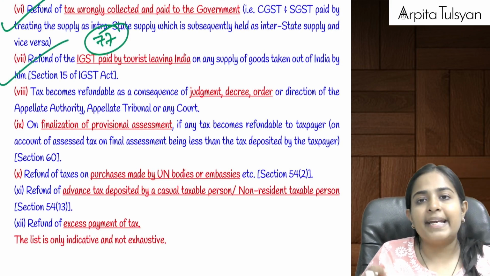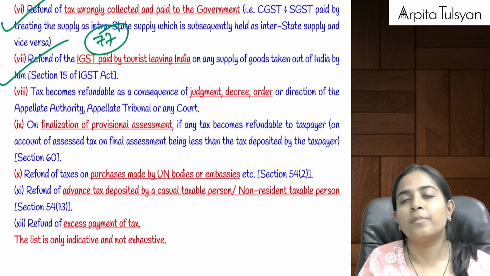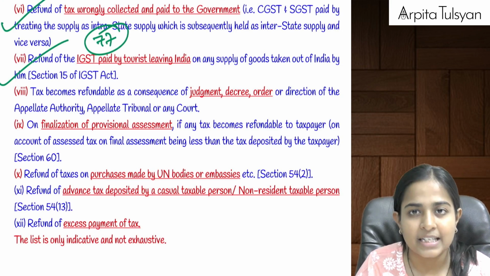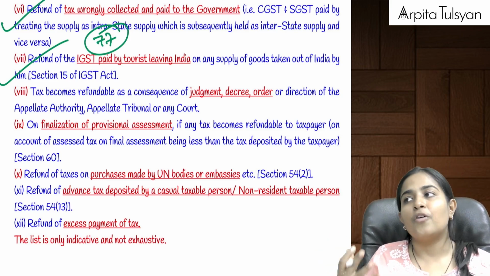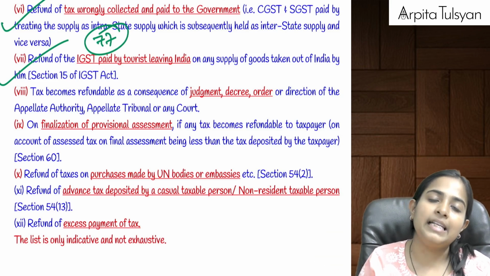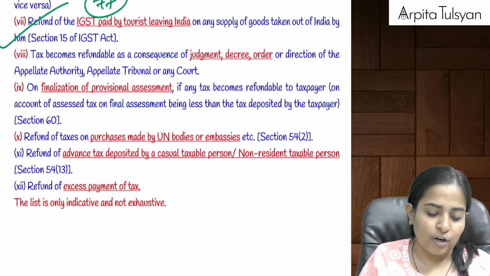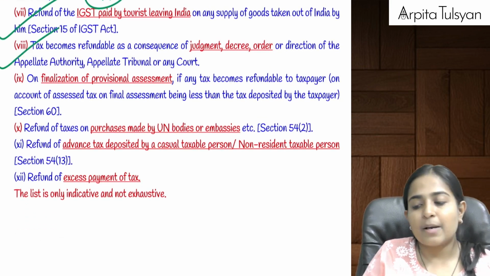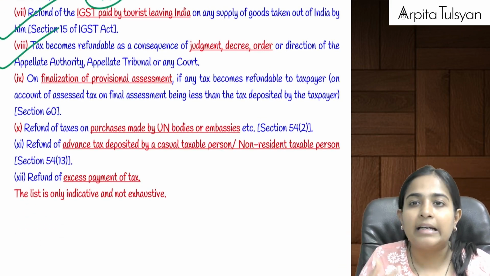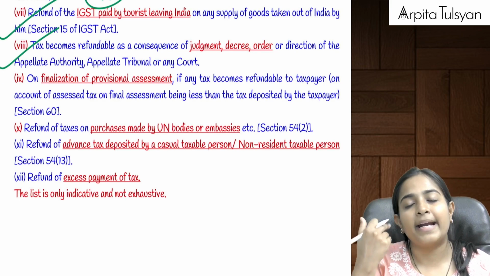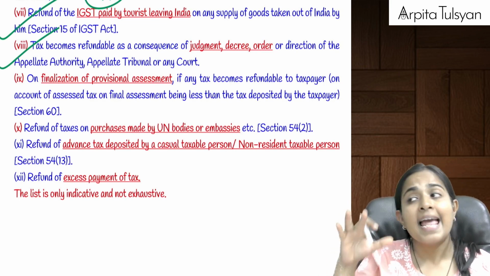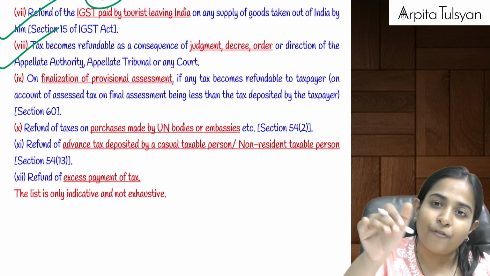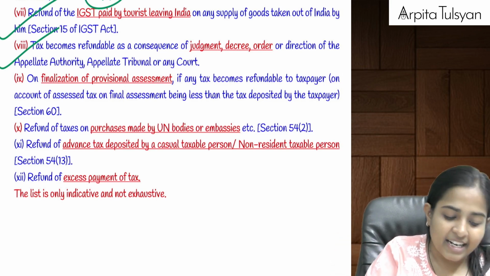Then next one, any tourist who is purchasing any goods from India is required to pay IGST, meaning we will collect IGST from him and pay it to the government. So this burden of IGST is on that tourist. When he is leaving India, he can claim a refund of the same. Then if any order, judgment, or decree has been passed by the adjudicating authority, appellate tribunal, or court under GST, and that order says that you are eligible for refund, then we can take a refund of the same.